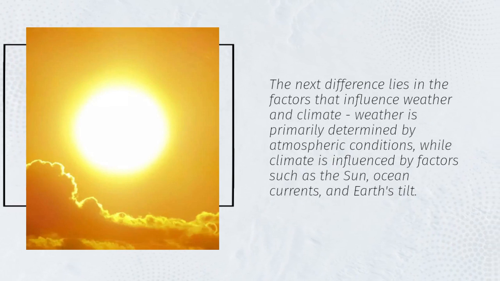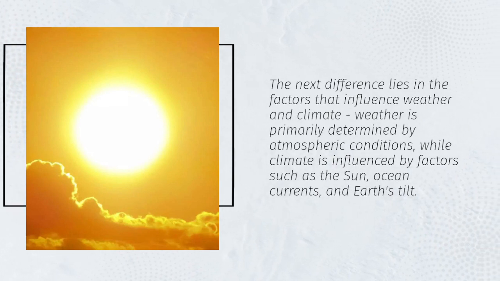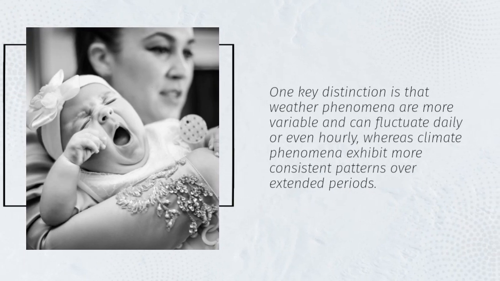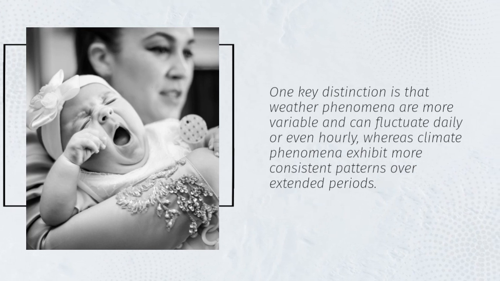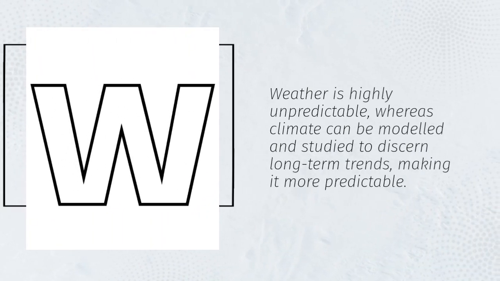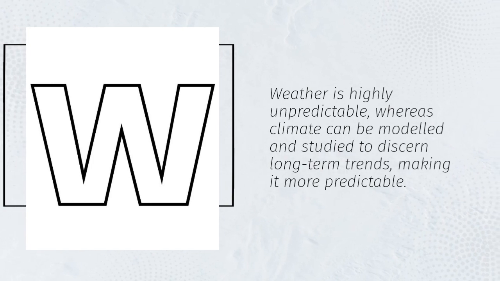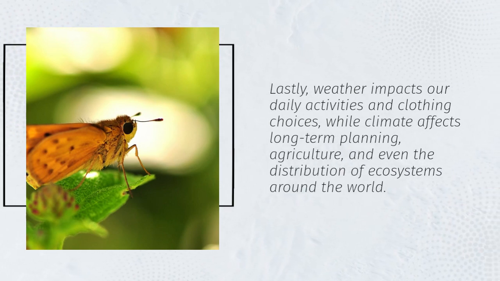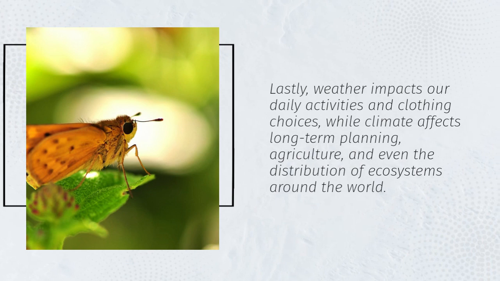The next difference lies in the factors that influence weather and climate. Weather is primarily determined by atmospheric conditions, while climate is influenced by factors such as the sun, ocean currents, and Earth's tilt. One key distinction is that weather phenomena are more variable and can fluctuate daily or even hourly, whereas climate phenomena exhibit more consistent patterns over extended periods. Weather is highly unpredictable, whereas climate can be modeled and studied to discern long-term trends, making it more predictable. Lastly, weather impacts our daily activities and clothing choices, while climate affects long-term planning, agriculture, and even the distribution of